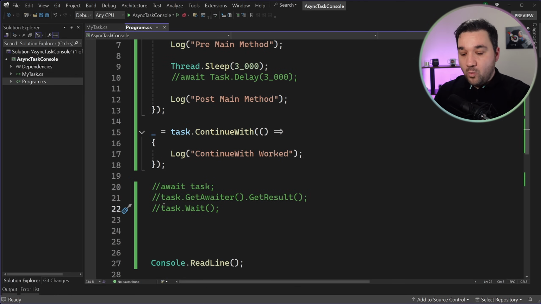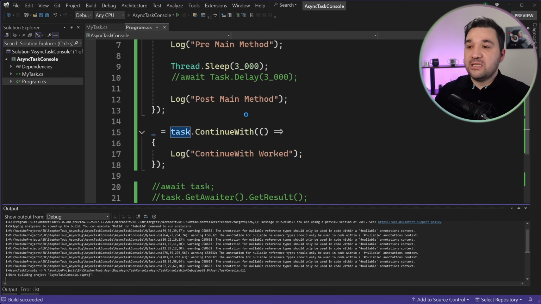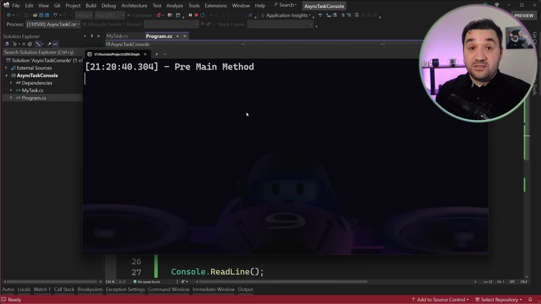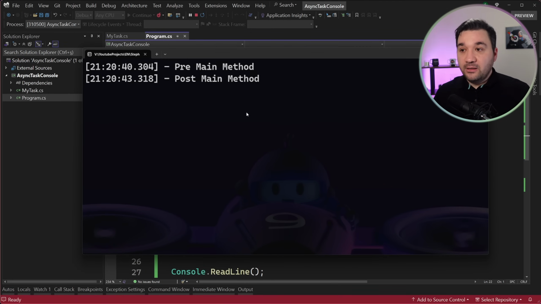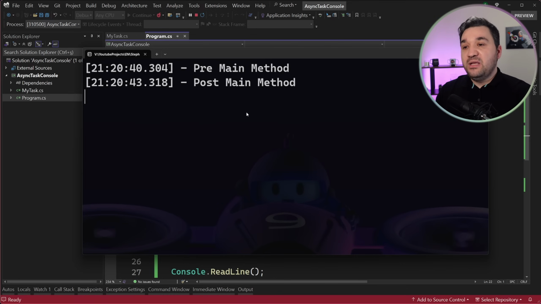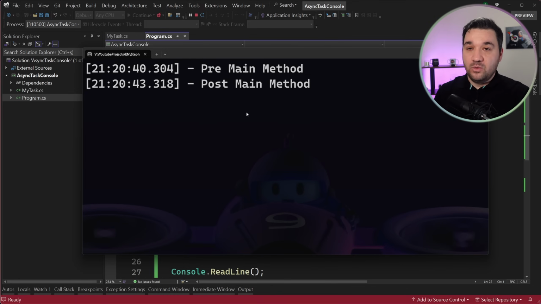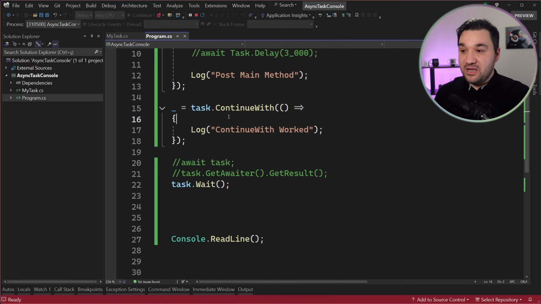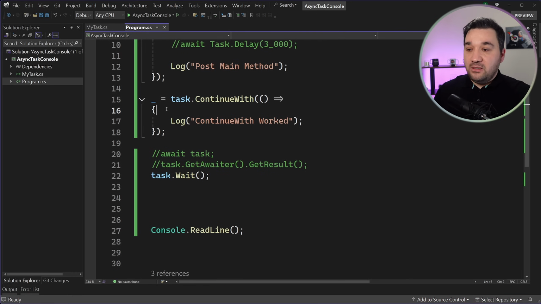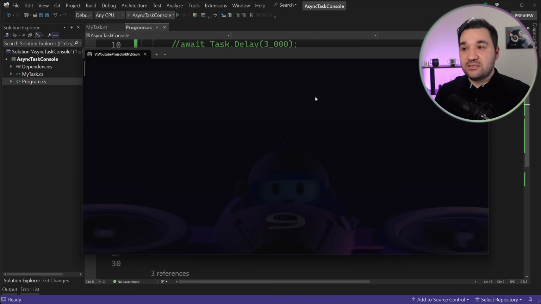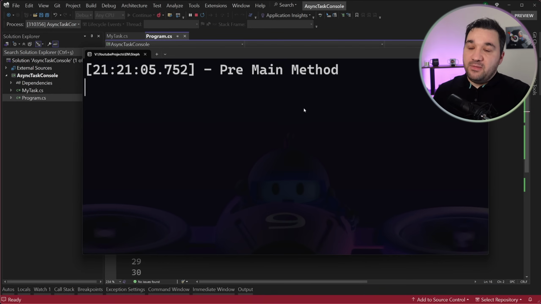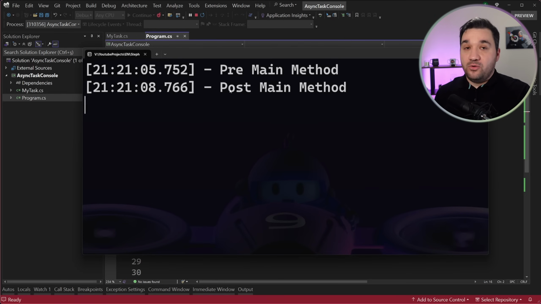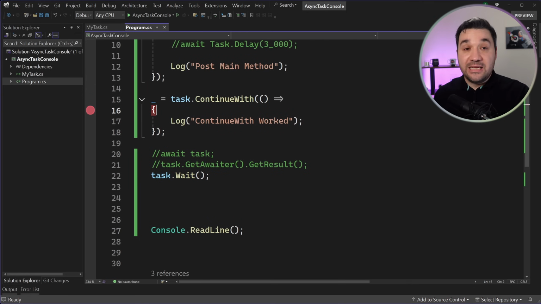So if I wait for that task, what's going to happen? We are still expecting to see the same thing. But what happens here is just the pre-main method and post-main method are printed. So where is the continuation? Where has it gone? That function never ran. You might think maybe it ran but we didn't catch it. So let me put a debug breakpoint here and see. Pre-main method, after exactly 3 seconds, post-main method. So the continuation just went away.